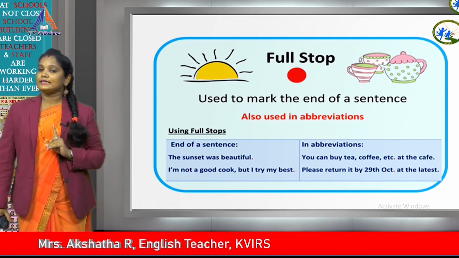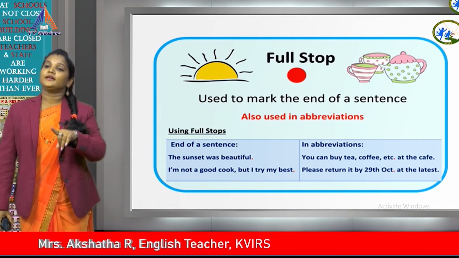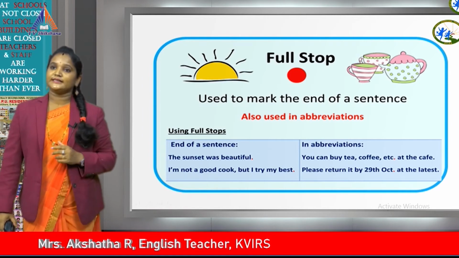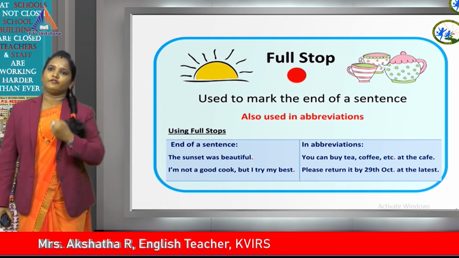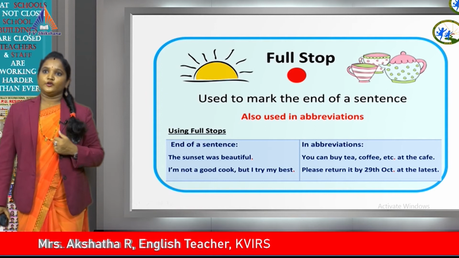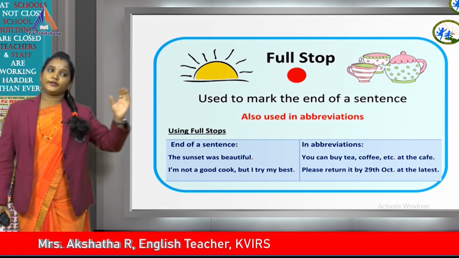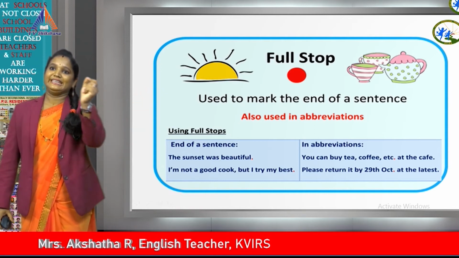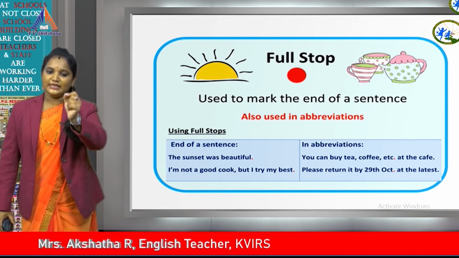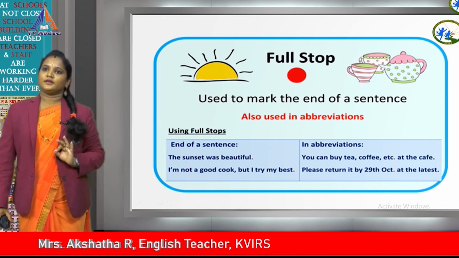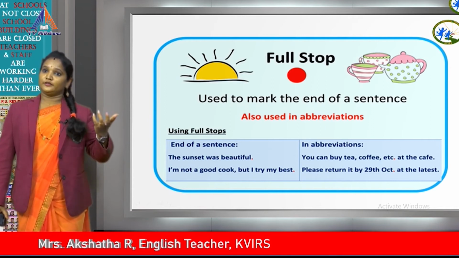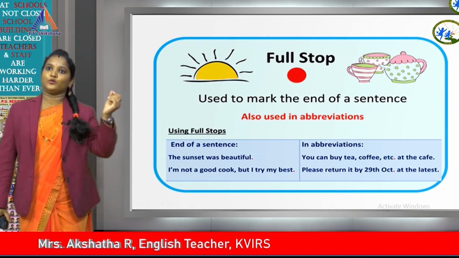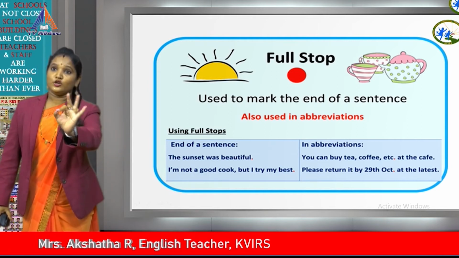Not only that, it is also used in some abbreviations. What do abbreviations mean? Small forms, short forms. When you write etc., you will not write the complete spelling, you will write only etc. But when you write etc., there should be a small dot. October, you are not writing complete October, you will write Oct. with a full stop. So it shows that it is October.